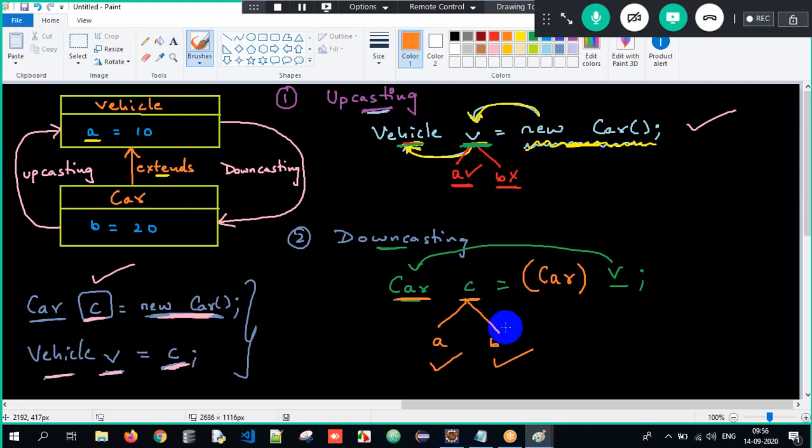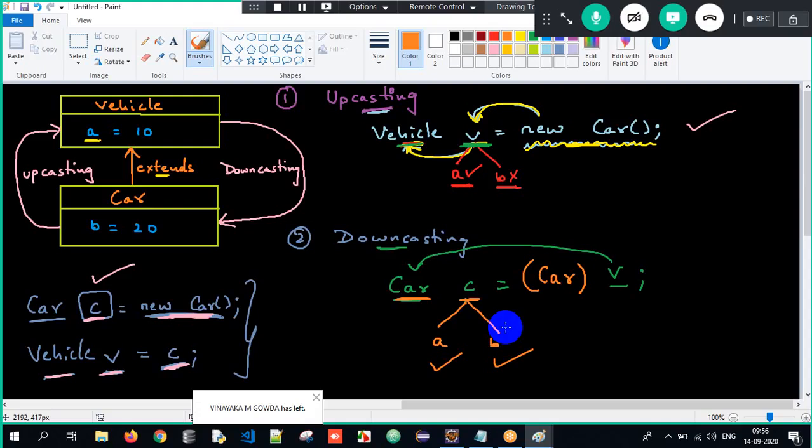Got it? With the upcasted reference, with the superclass reference, my visibility is only superclass properties. So I can access only superclass members. But with the downcasted reference, or the subclass reference, I can access both superclass members and the subclass members.